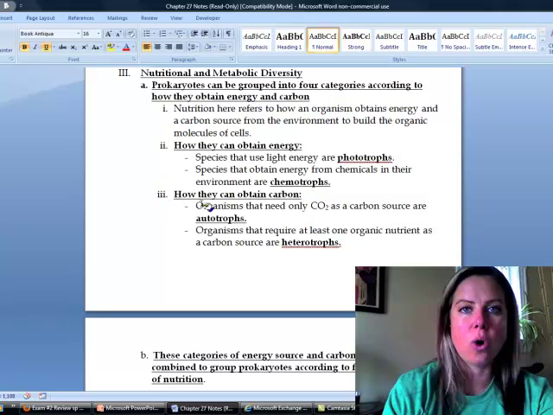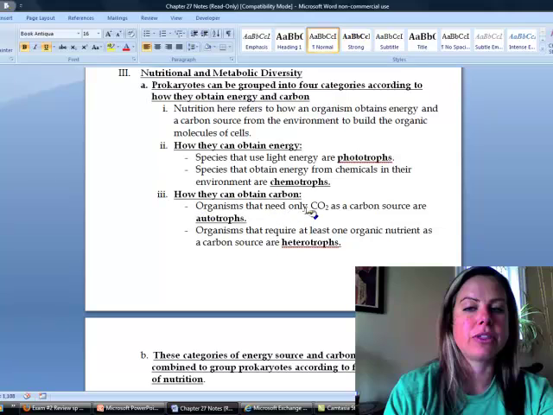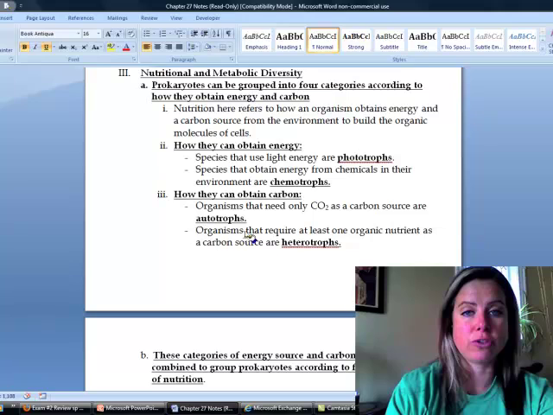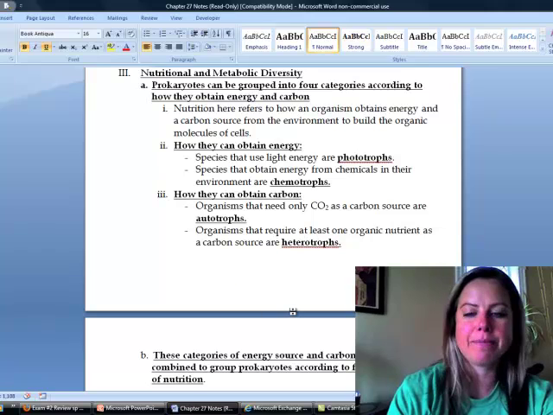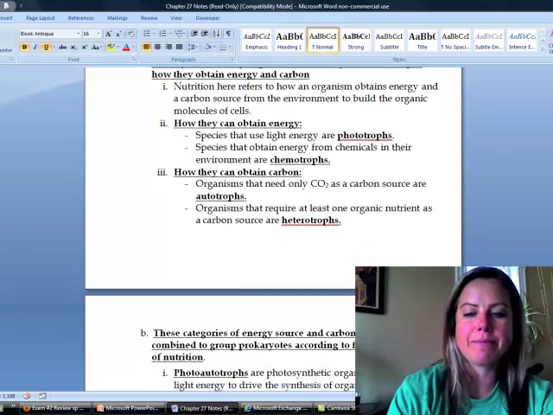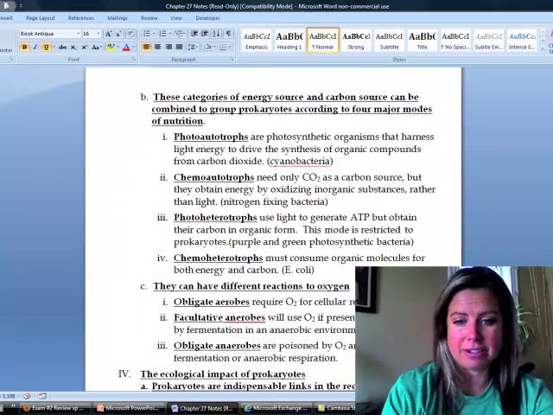Then the other separation is how they get their carbon. If they get their carbon from CO2, they're called autotrophs, and if they get their carbon by ingesting another organism, they're called heterotrophs. Once again, the blue-green algae would be an autotroph because they're taking in carbon dioxide, and a heterotroph, once again, could be E. coli, right? So now I'm really going to blow your minds, and we're going to combine these words. I know, I'm glad I warned you.